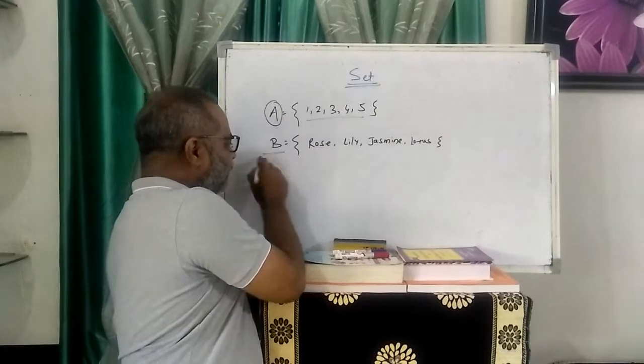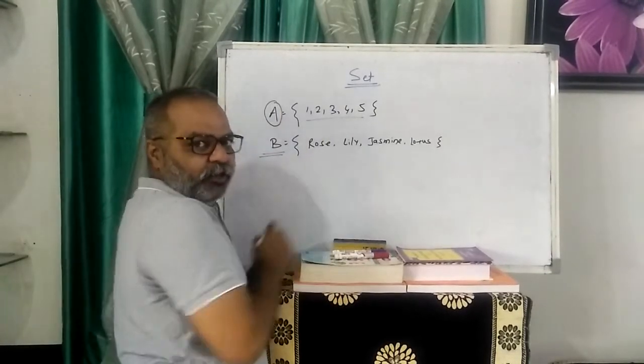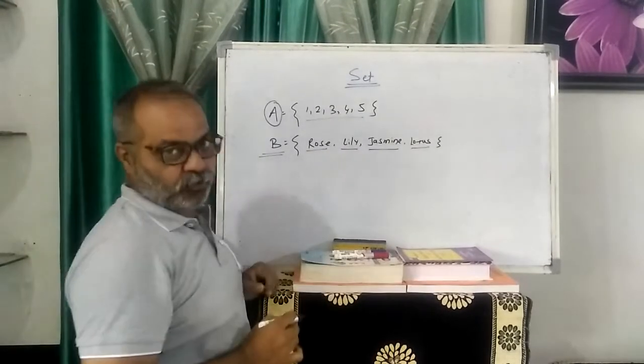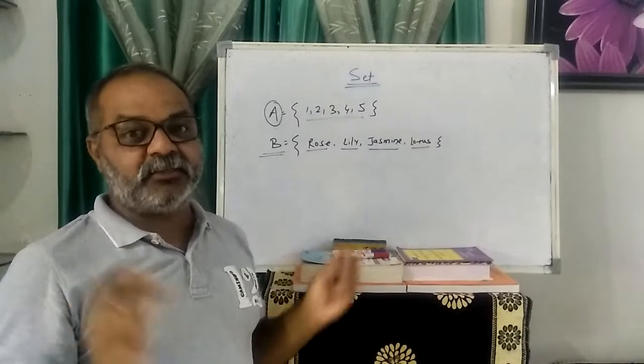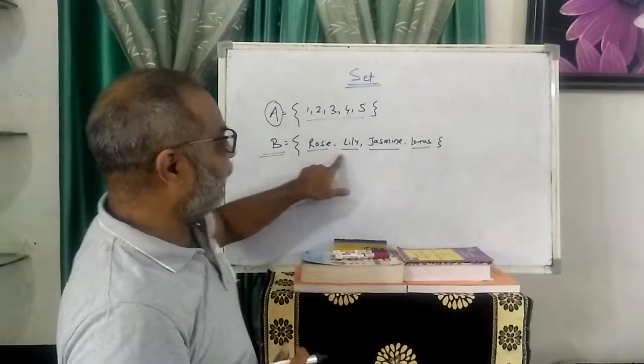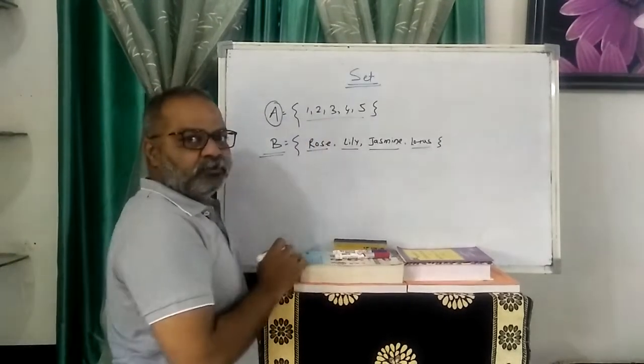I write here set B. What are the elements of set B? I write rose, lily, jasmine, lotus. What is the common characteristic? These are flowers. So a collection of well-defined objects. These are the elements of the set.